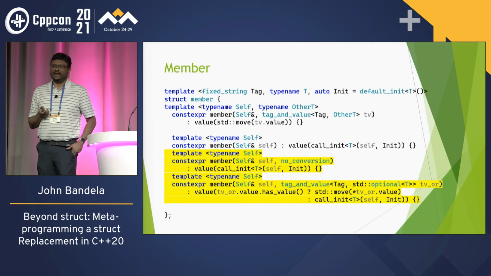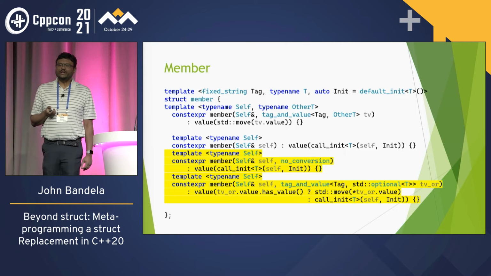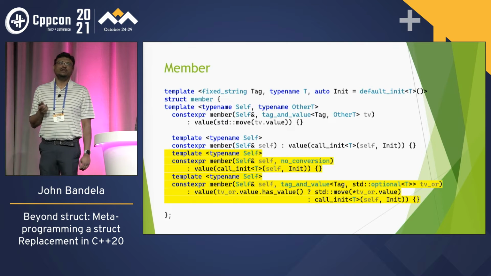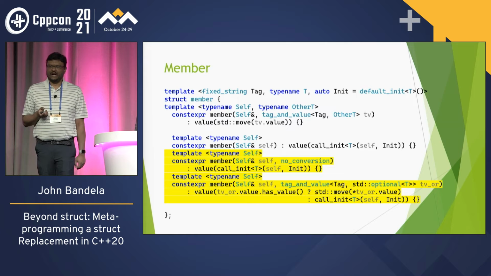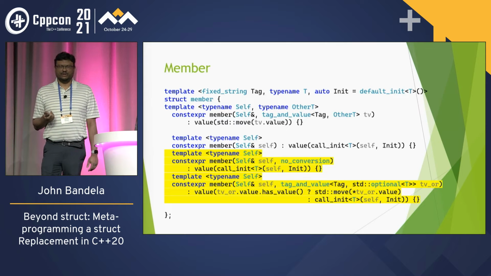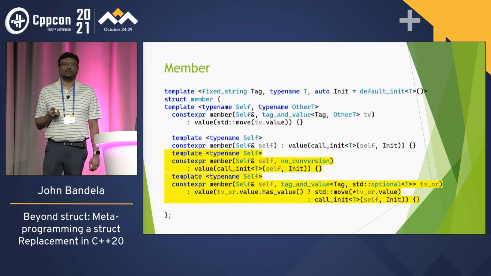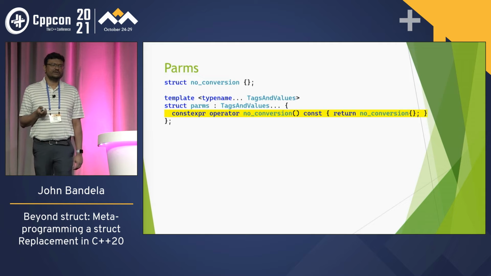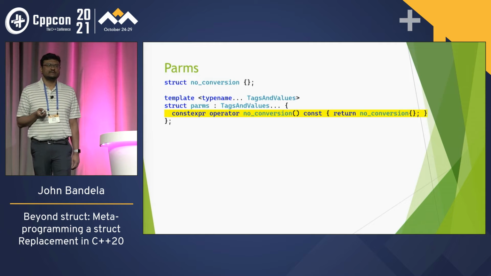So how do we do that? What we do is we add an overload that takes a self and a no conversion type. And then we add the optional one below, so two overloads. But the more interesting one is the one that takes the no conversion. And no conversion is just an empty struct.